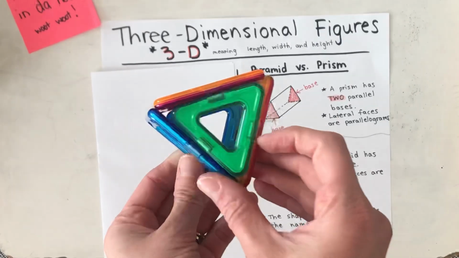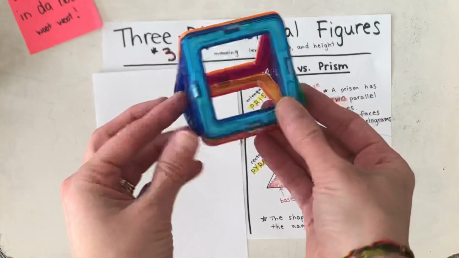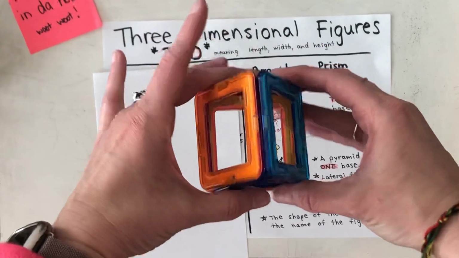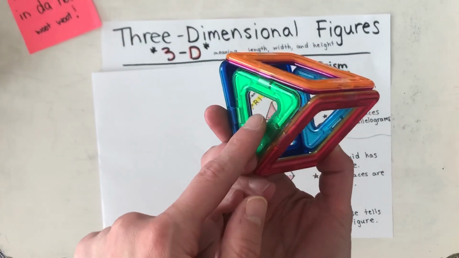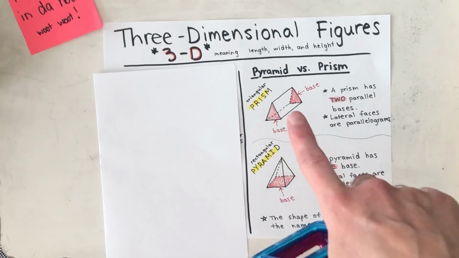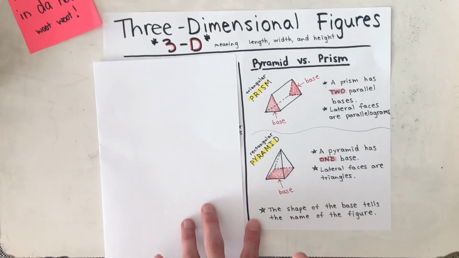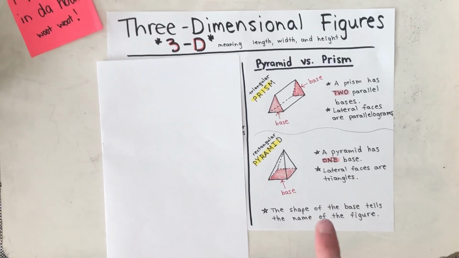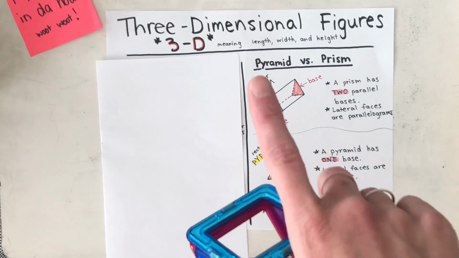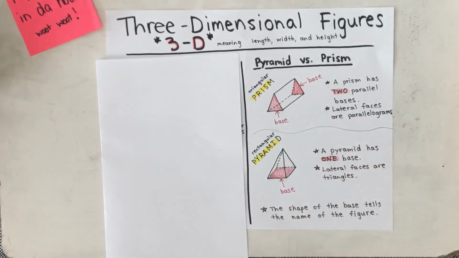Okay? So one more time. I know this is a lot, so I really want to make it thorough here. So here's our figure. I see that these two faces are parallel, so I know they are the bases. And that's why this is called a triangular prism. The bases always tell the name of the figure. So you're always going to see that there's prism or pyramid, and there's also a shape in the front. So this is a triangular prism.